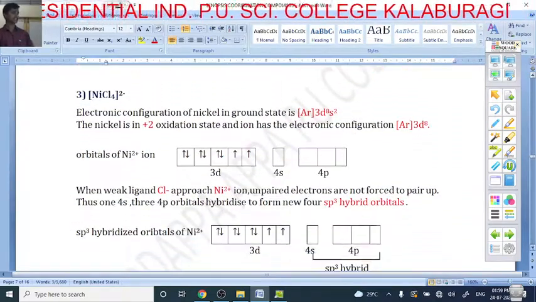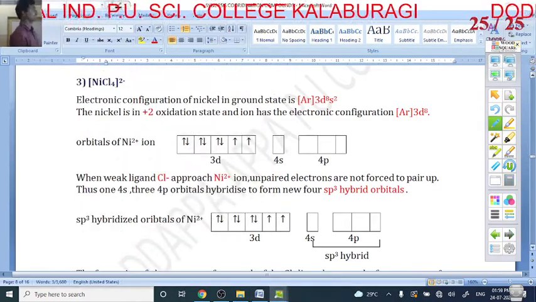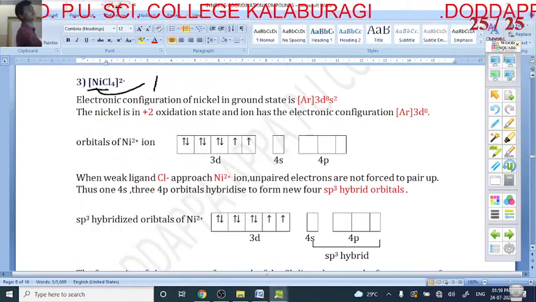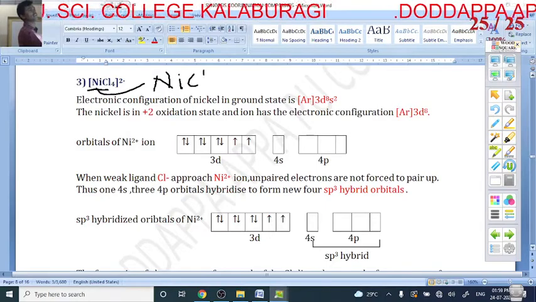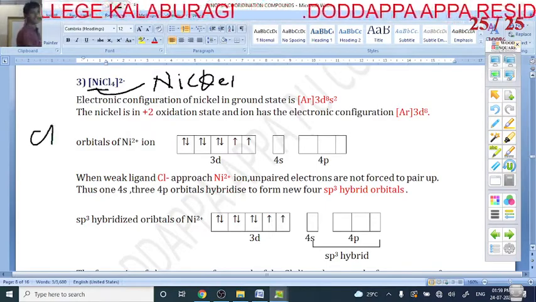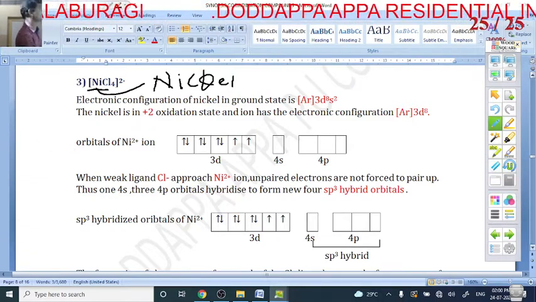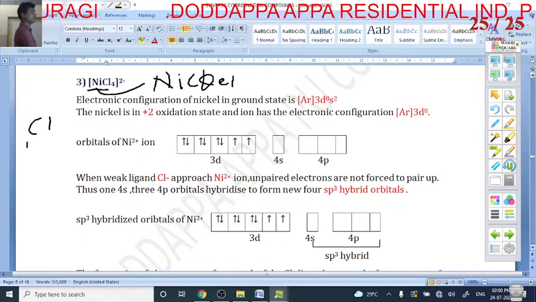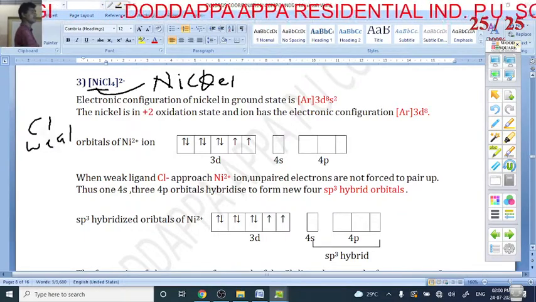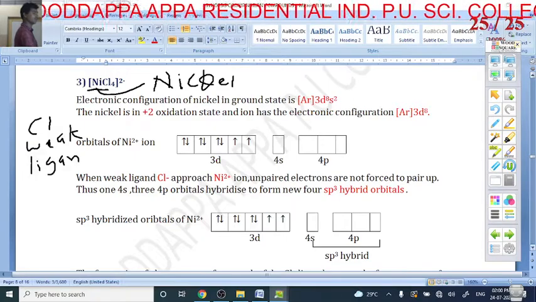Next, NiCl4 2-. In NiCl4, the central atom is nickel. Cl is a weak ligand.